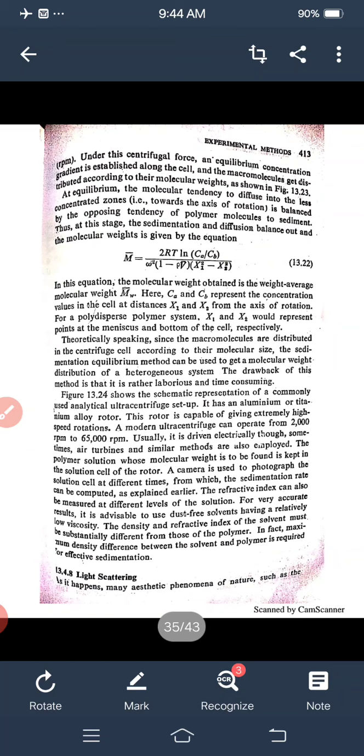At equilibrium, the molecular tendency to diffuse into the less concentrated zone, that is towards the axis of rotation, is balanced by the opposing tendency of polymer molecules to sediment. Thus, at this state, the sedimentation and the diffusion balance out and the molecular weight is given by the equation.